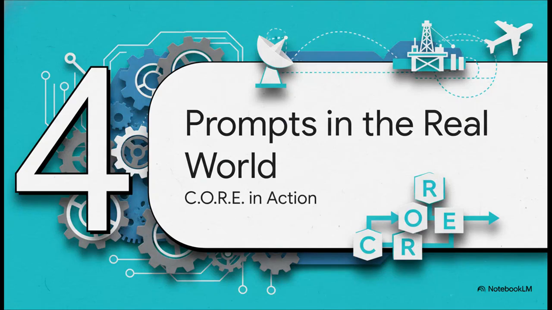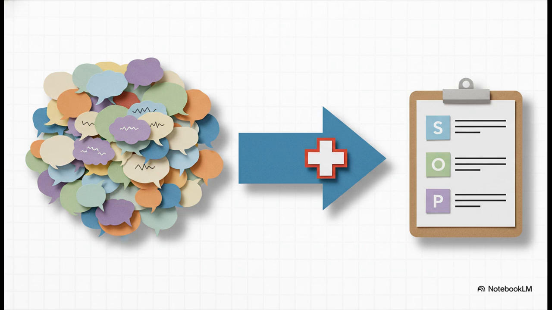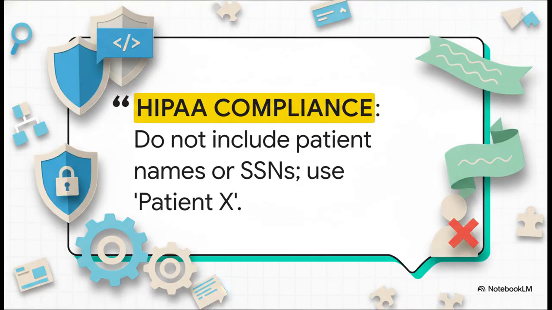Now, I know this might all seem a little theoretical, so let's take a look at how the CORE framework is being used in some really high-stakes industries, like right now. In healthcare, a huge task is taking a messy, transcribed conversation between a doctor and a patient and turning it into a perfectly structured medical record, what they call a SOAP note. This has to be absolutely perfect. There's no room for error. And here is a perfect example of a critical rule you'd find in that healthcare prompt. This isn't a suggestion. This is a hard constraint to enforce legal compliance with HIPAA privacy laws. This shows you exactly how the rules in the CORE framework act as these vital safety guardrails.